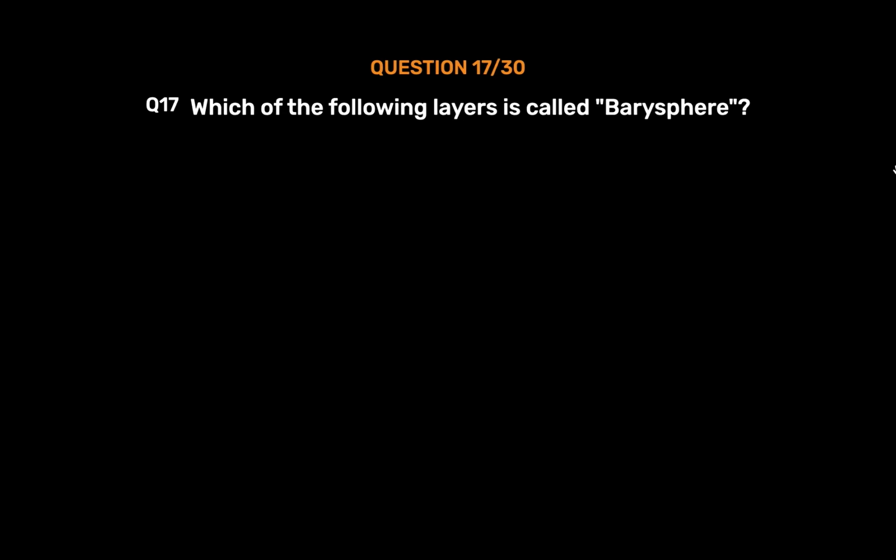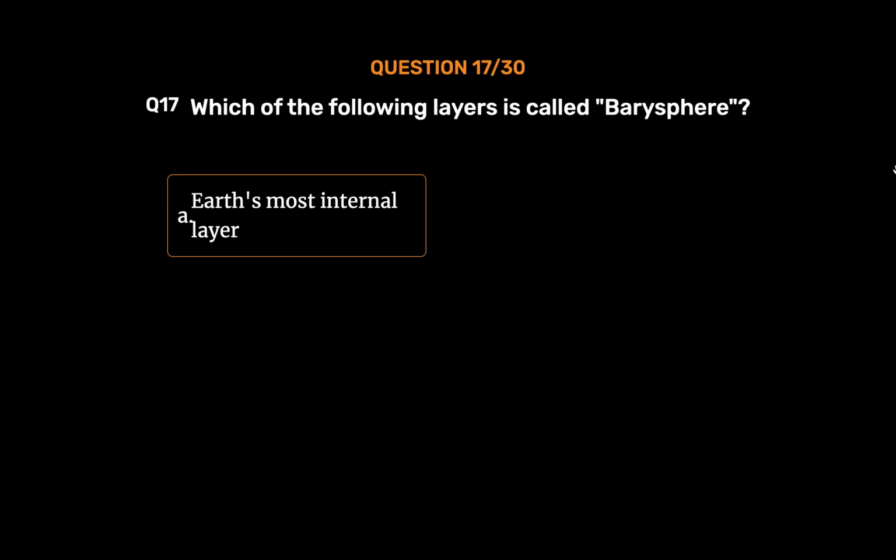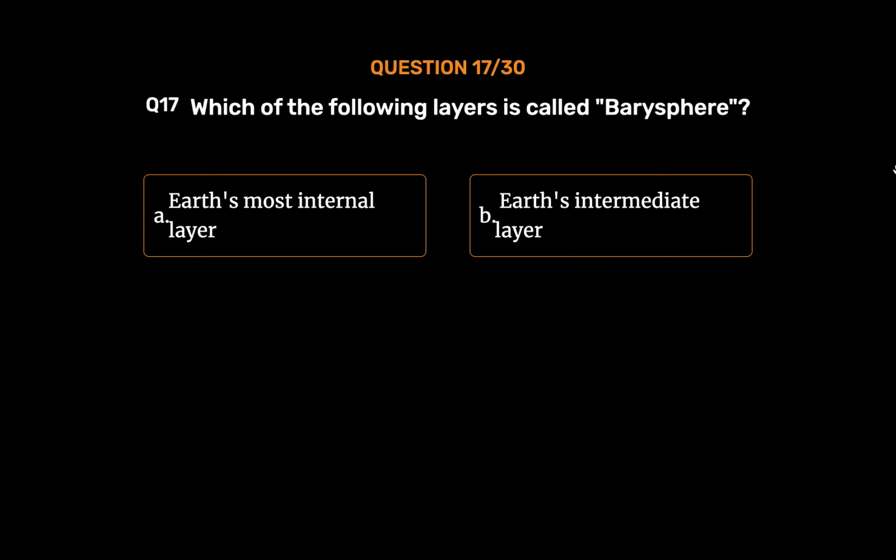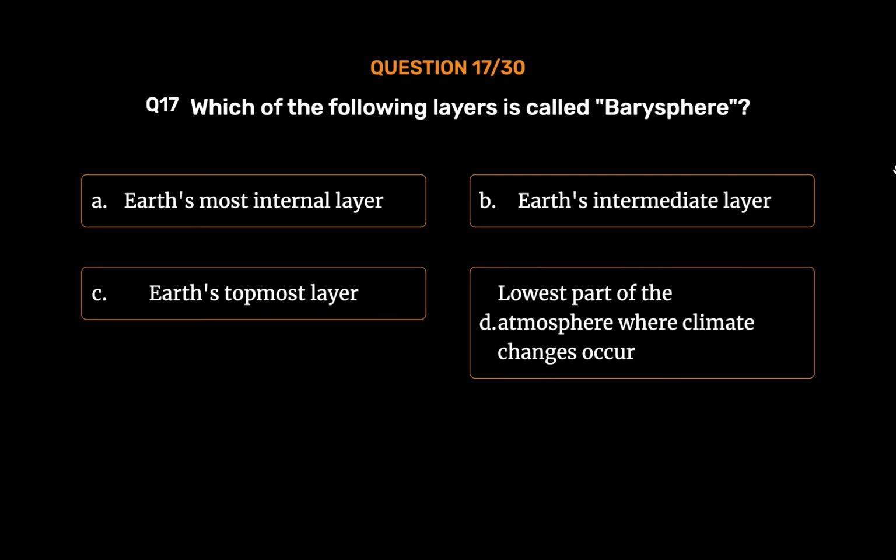Question number 17. Which of the following layers is called Barysphere? Option A. Earth's most internal layer. Option B. Earth's intermediate layer. Option C. Earth's topmost layer. Option D. Lowest part of the atmosphere where climate changes occur. The correct answer is Option A.